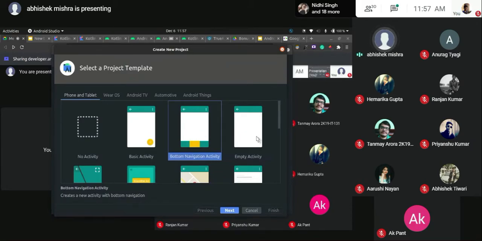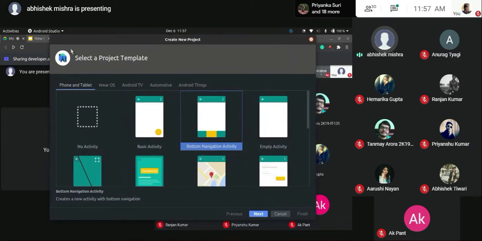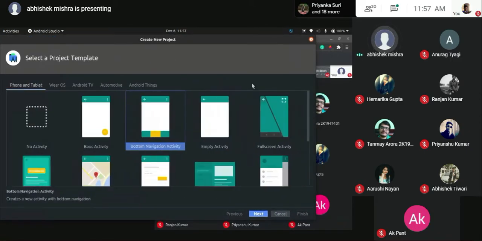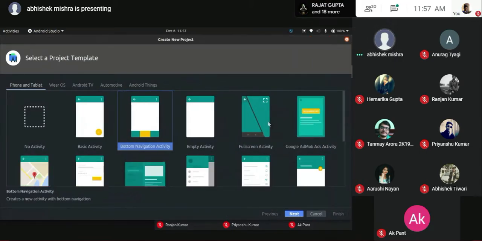Now, why has Google given us this option to choose from the templates that we have? These templates were made by people at Google keeping Material UI in mind. So these are pre-designed templates with a very good UI that you can just use for your application. And I'll tell you the basic examples.